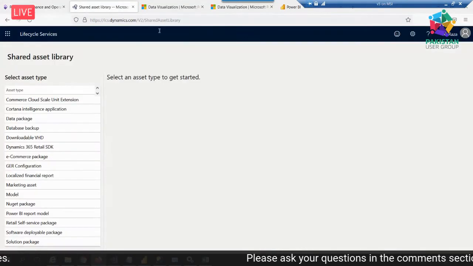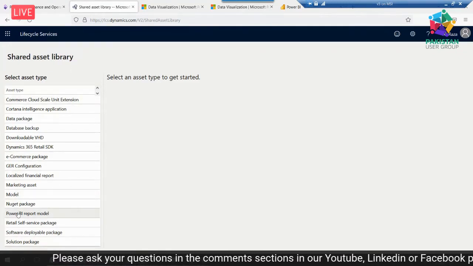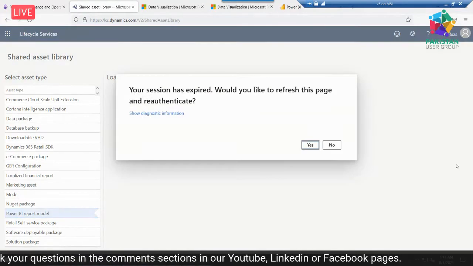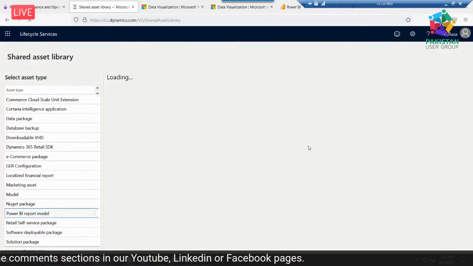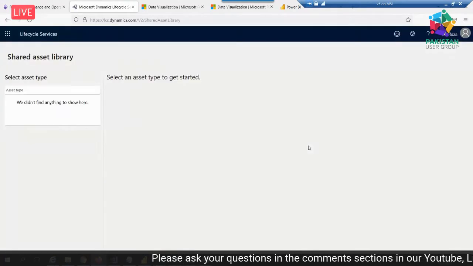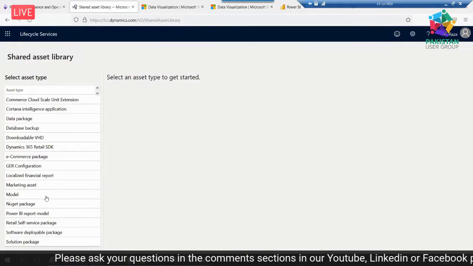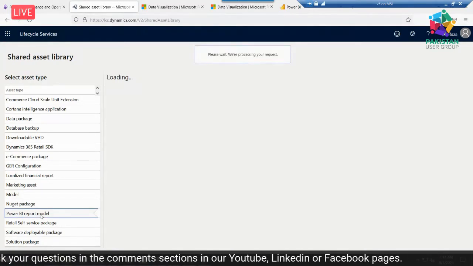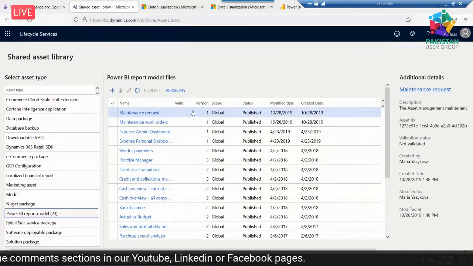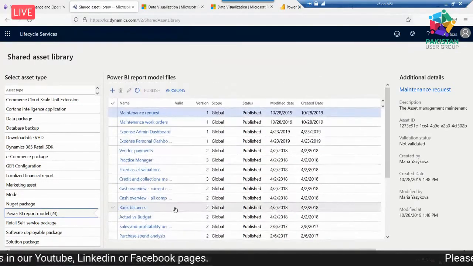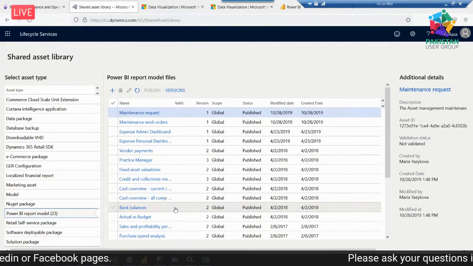If you go to LCS and the shared asset library, you will find all these dashboards available here. You can download them, modify them, and do whatever you want, and then upload them.